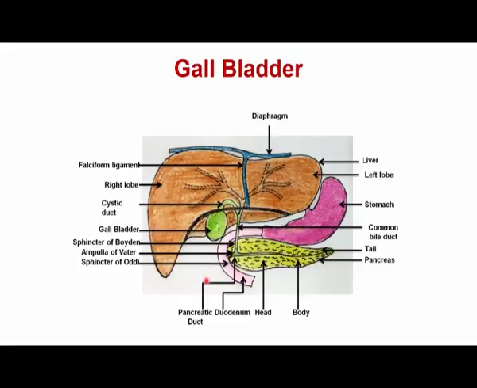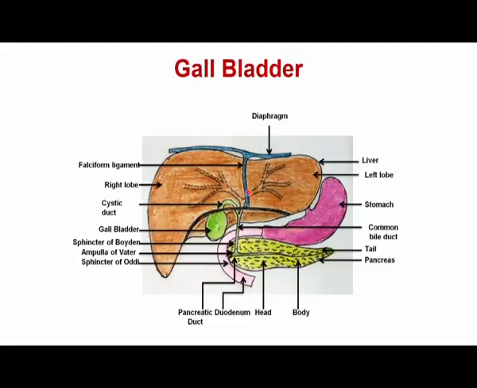And whenever the alimentary canal requires the bile salts for digesting the food, it puts the bile into the small intestine through the opening.